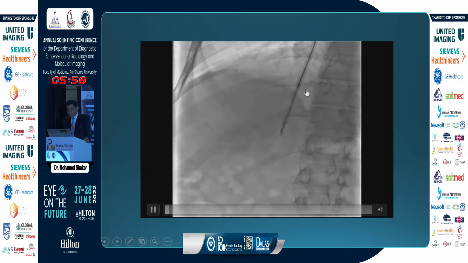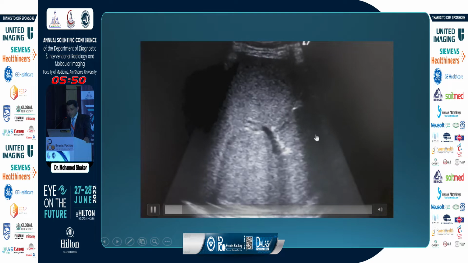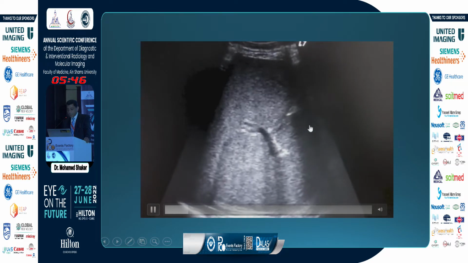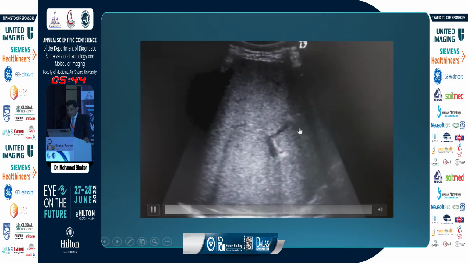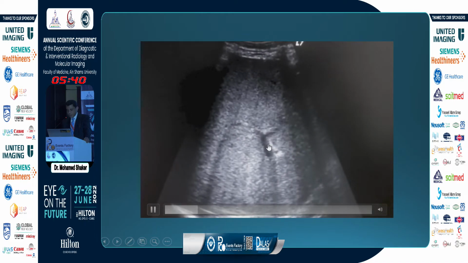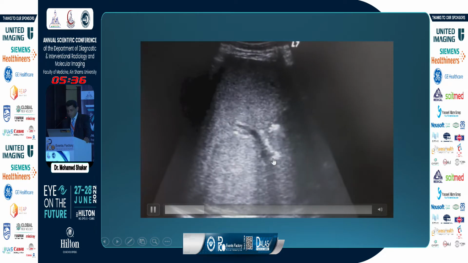We insert the long 10 French sheath in the retrohepatic IVC, and then insert a snare or dormia basket. And then we do the most important step, which is creation of the track between the right portal and the IVC by direct ultrasound guidance. This is the tip of the needle, puncturing toward the right portal vein or right portal branch in an intrahepatic location. This is very important.